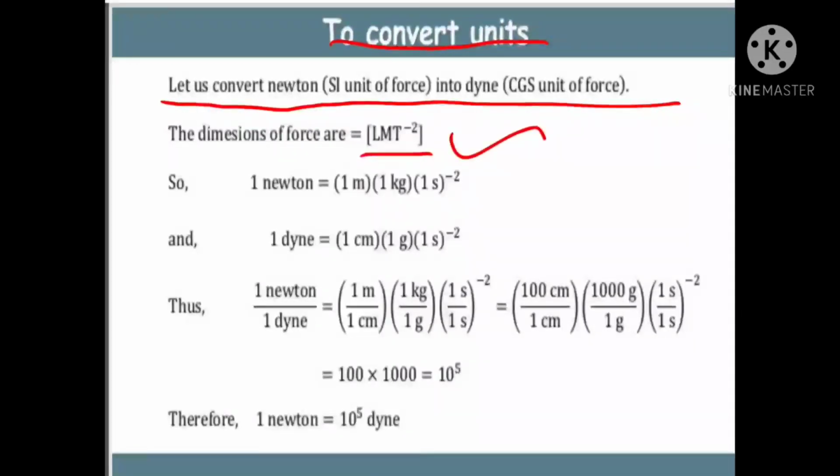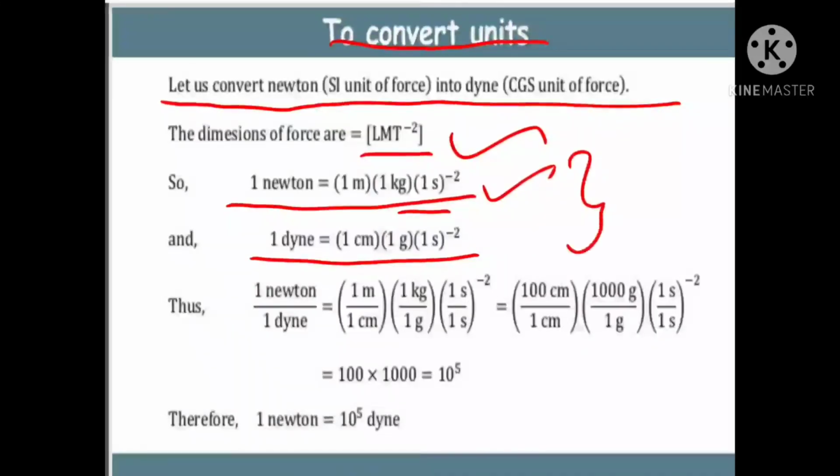You write the dimensional formula. 1 Newton is equal to, you just apply the values. Length means 1 meter, mass means 1 kg, time means 1 second square. In the dyne also you use centimeter, gram, second square. So if you divide both the items, you are getting like this. That means 10 power 5 dyne. So 1 Newton is equal to 10 power 5 dynes.